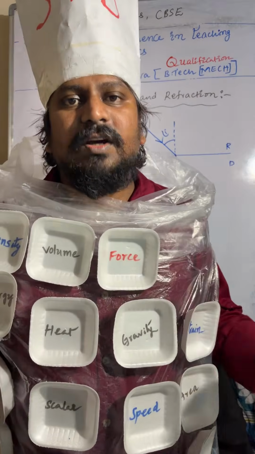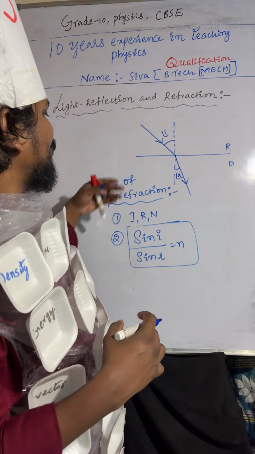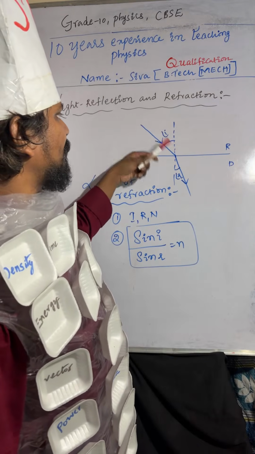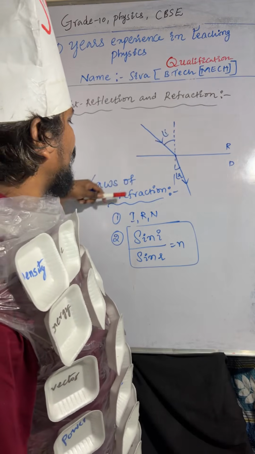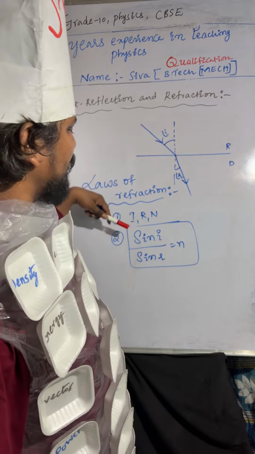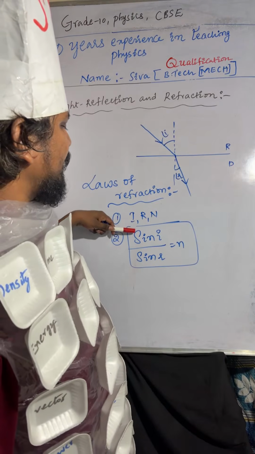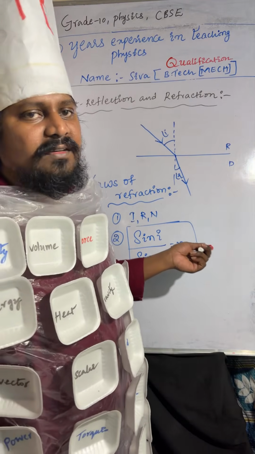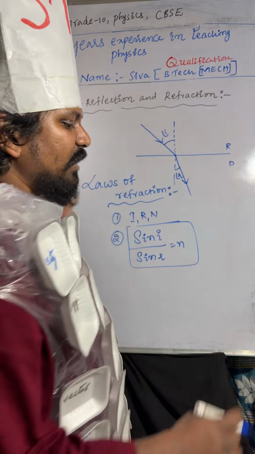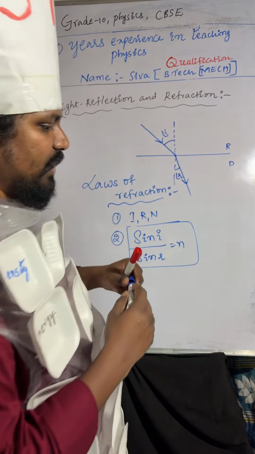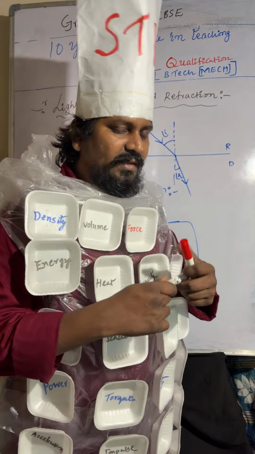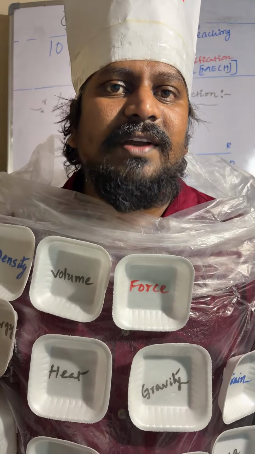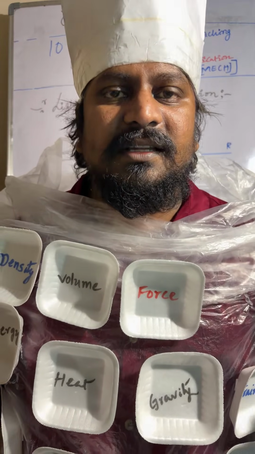Okay, so now you can see the laws of refraction. The incident ray, refracted ray, and normal line lie on the same plane. And coming to point number 1, the ratio of the sine of the angle of incidence to the sine of the angle of refraction is equal to a constant. That is nothing but the refractive index. There are two types: one is absolute refractive index, another one is relative refractive index.